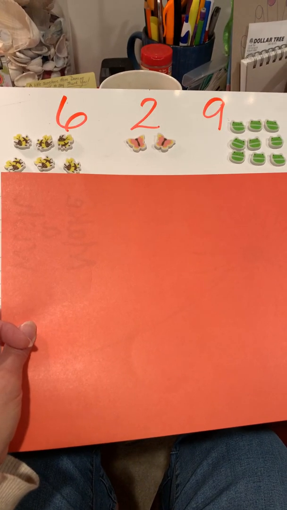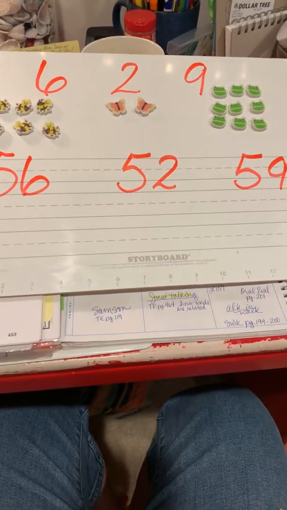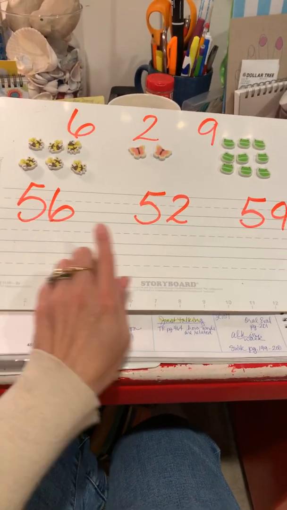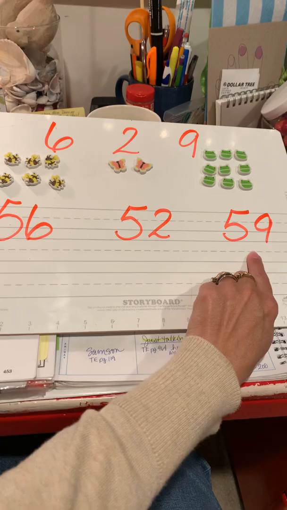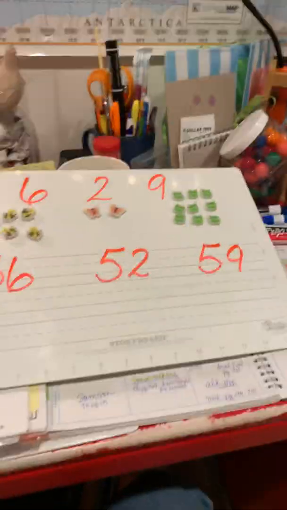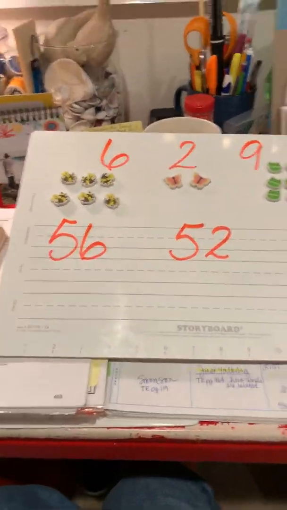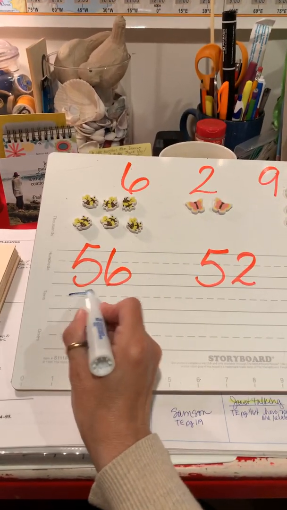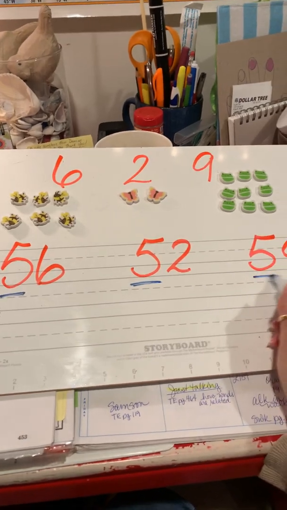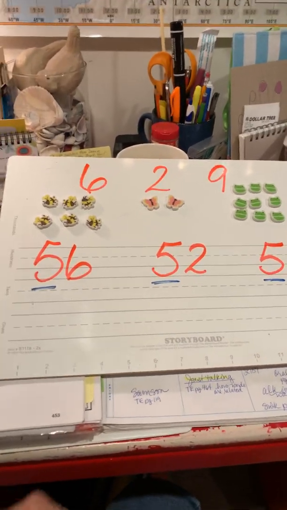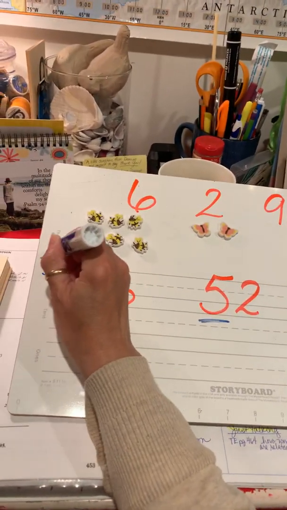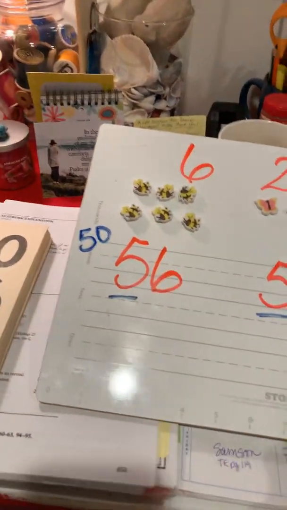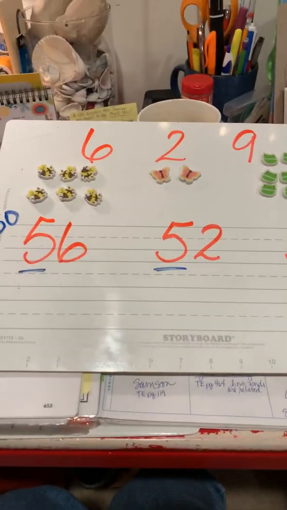Now let's look at these numbers. We have 56, we have 52, and we have 59. Okay, what family are they in? Do you remember? What family? Remember, when you're looking at the number, the first number tells you what family. Yes, the 50 family, and we know that Daddy is 50, that's the 50 family, okay?